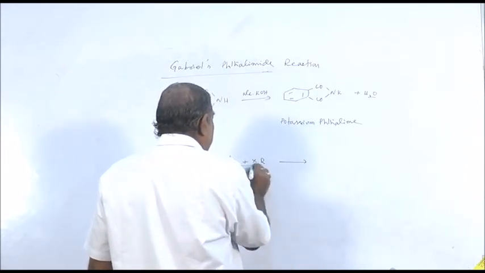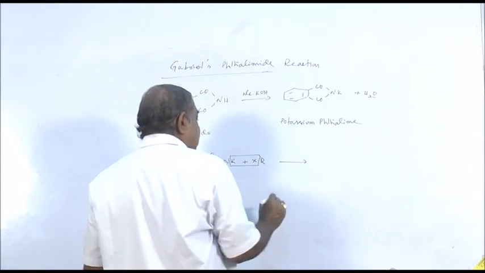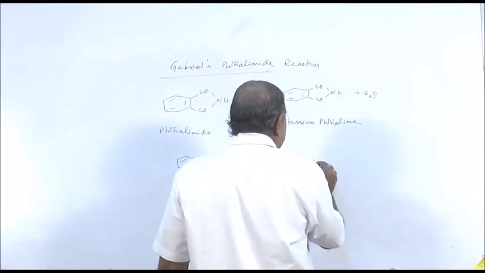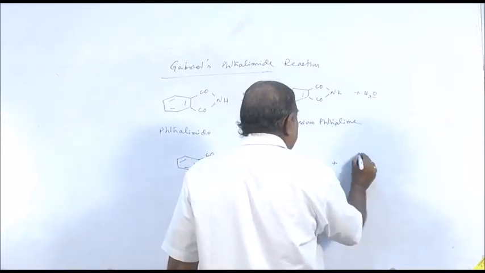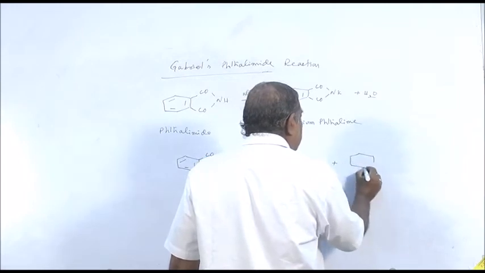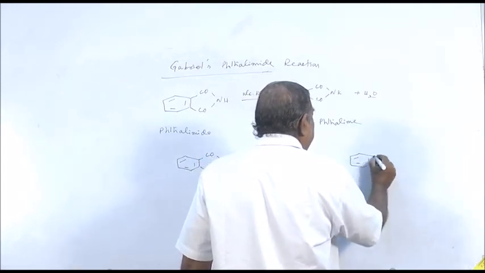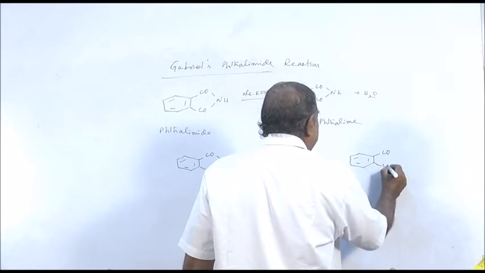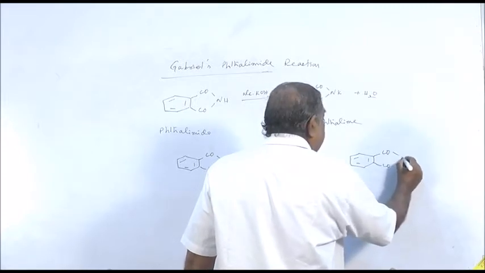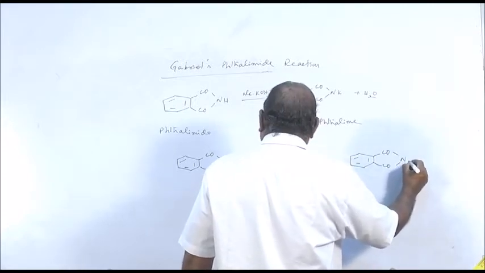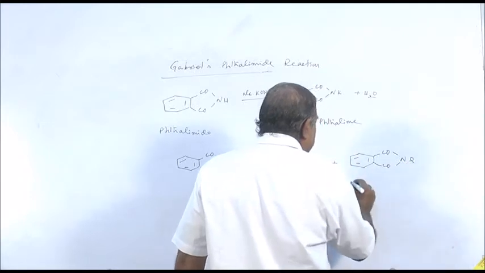When potassium halide is removed, you get an alkyl phthalimide.